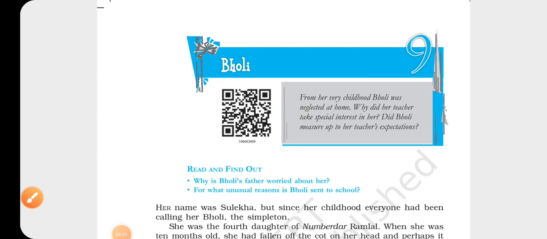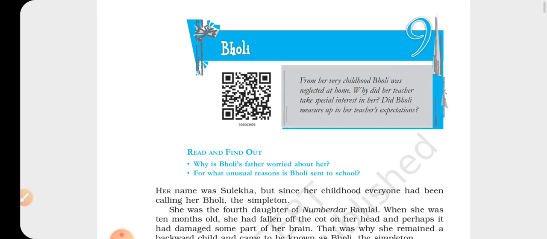Today we are going to read the chapter Bholi. This chapter was written by K.A. Abbas. The story revolves around a girl who, due to an accidental fall and disease in her childhood, faces the problem of being dull and ugly.